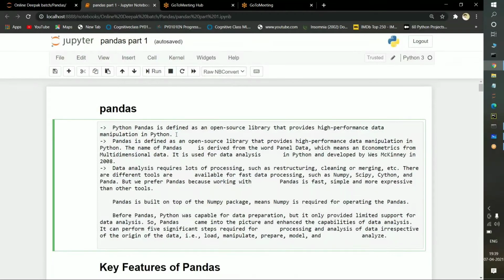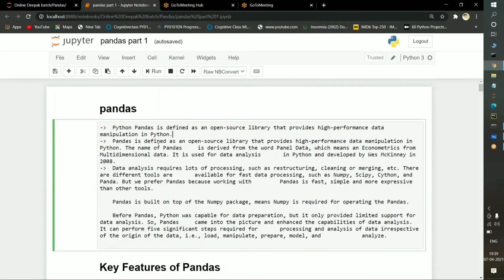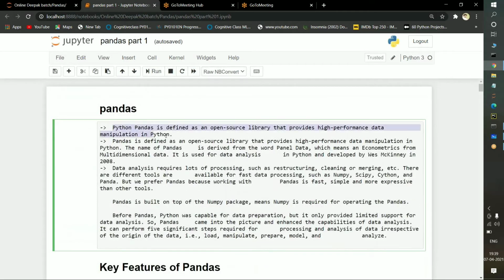So welcome back, friends. Yesterday we discussed NumPy and we completed NumPy completely. So in this section we will see another data science tool, which is the most powerful one. It is known as Pandas. Before going into Pandas, we will see some of the points in Pandas.